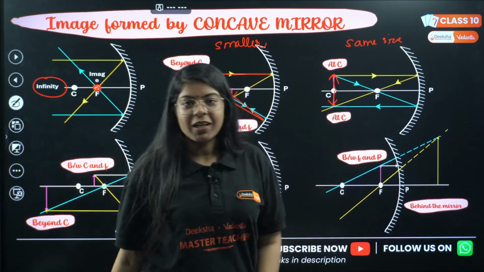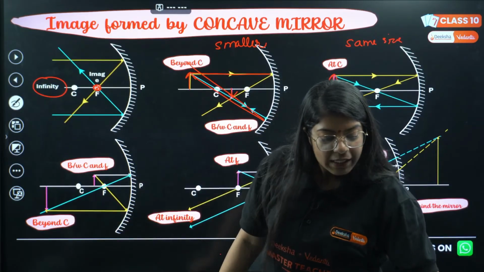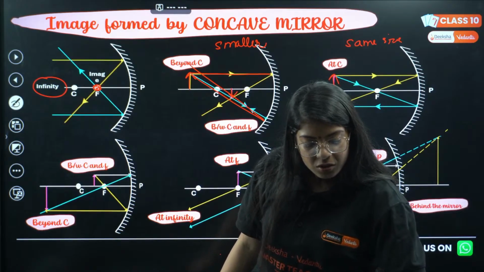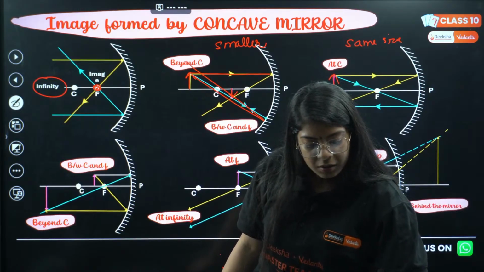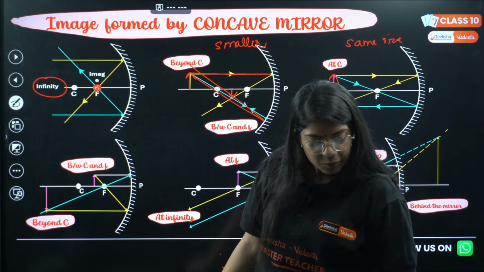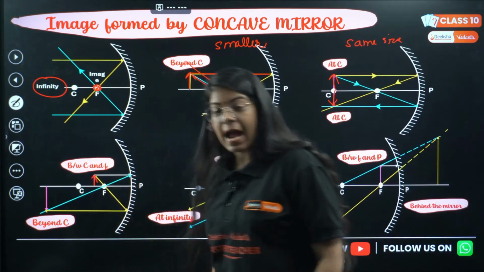Understood till here? Okay, then what we did? We brought our object again closer to the mirror, and now it is between center of curvature and focus.